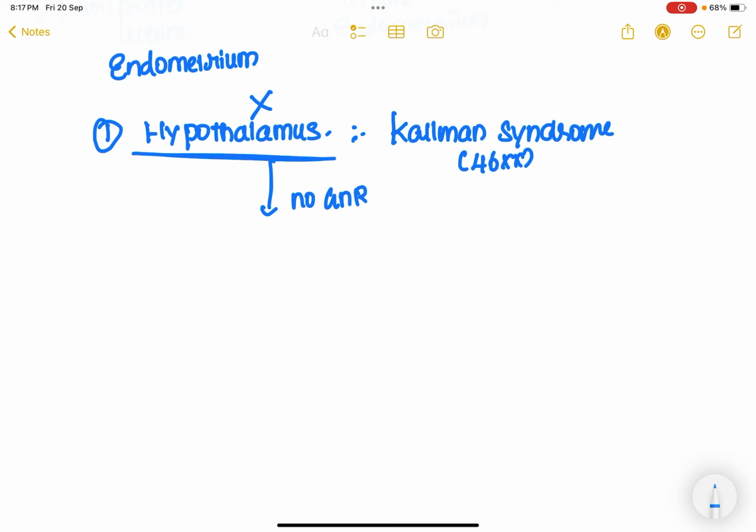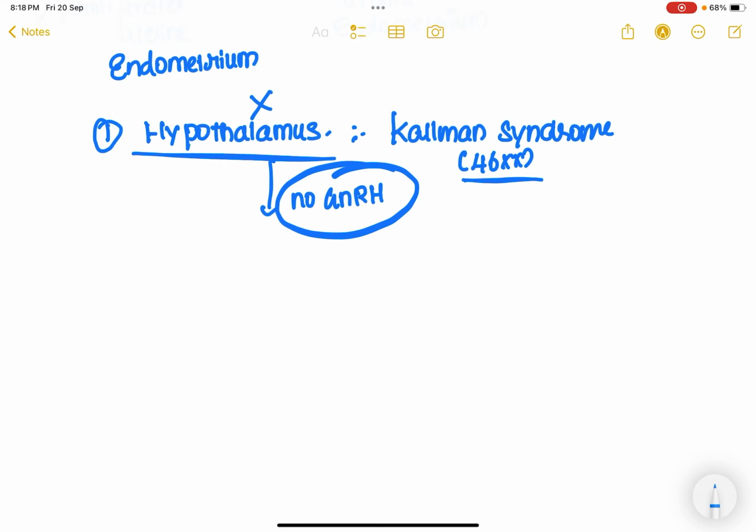So when there is no release of GnRH, this GnRH cannot act upon the anterior pituitary and release FSH and LH. So the major problem is with the hypothalamus itself. There is hypothalamic failure, and the karyotype for this Kallmann syndrome is 46XX.